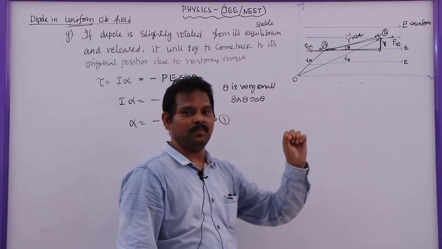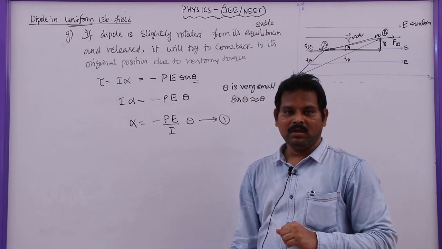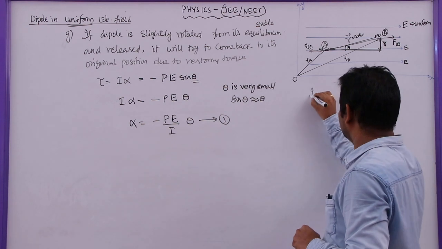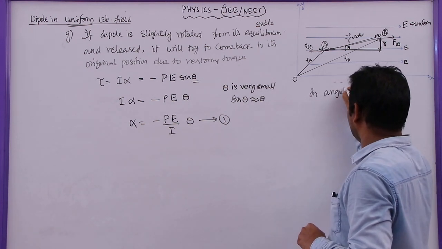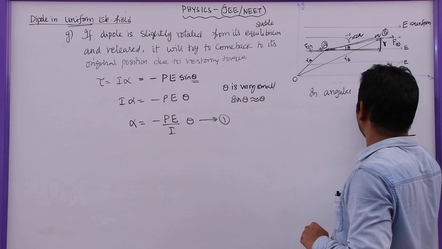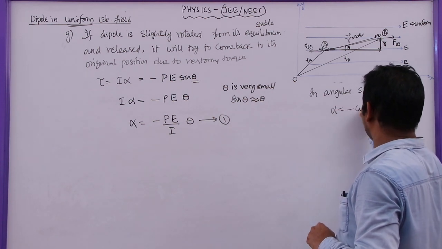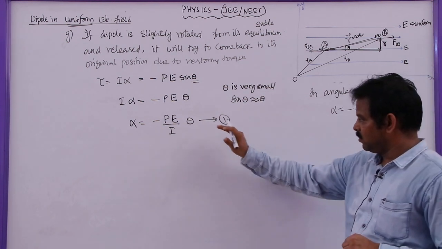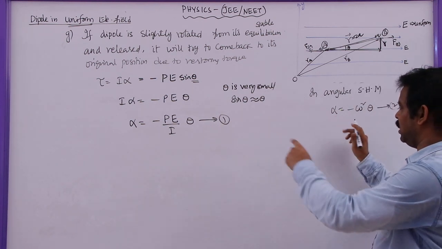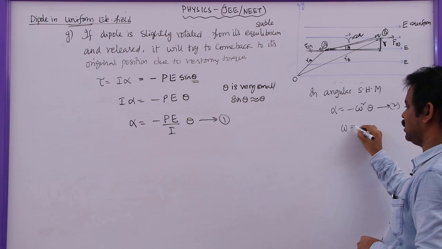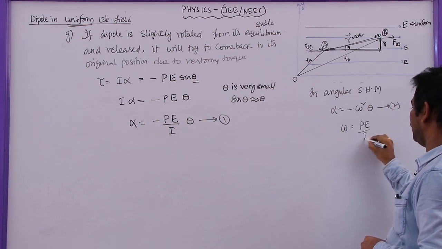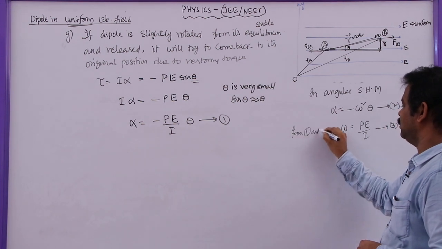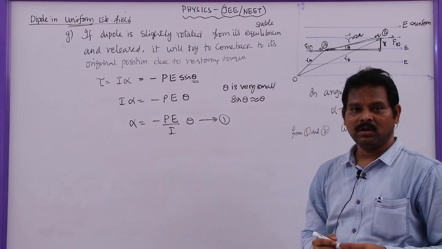In linear simple harmonic motion, a is equal to minus omega square y. But in angular SHM, we can write alpha is equal to minus omega square theta. This is equation 2. Comparing equation 1 with 2, omega can be written as root PE by I. This is equation 3. This is from equations 1 and 2 by comparing these two equations.